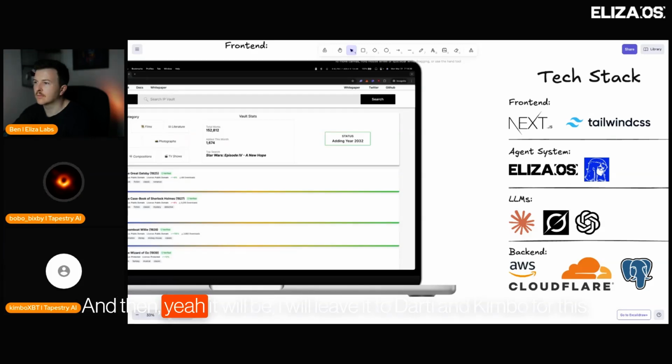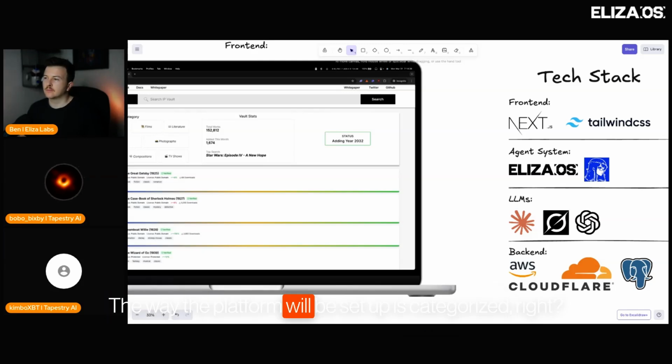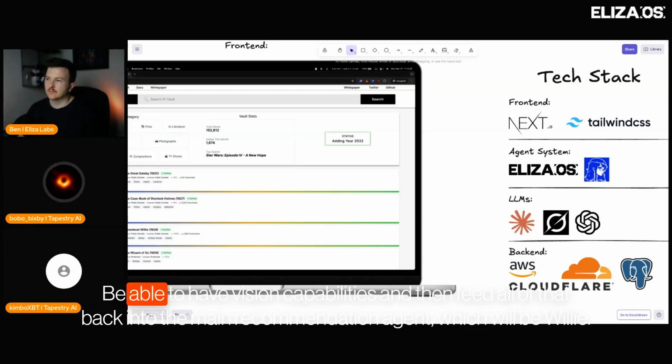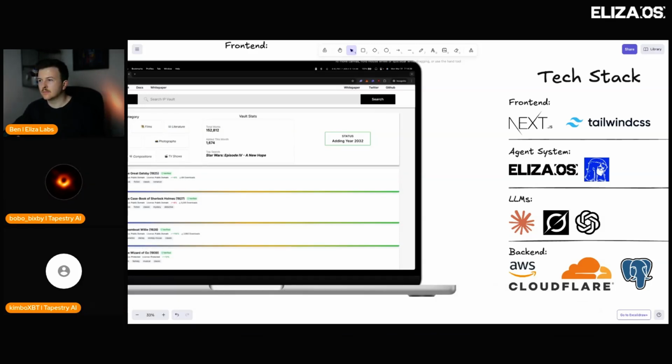And then, I will leave it to Darty and Kimbo for this, but in my mind, you will need several agents, even just for analyzing what's available. The way the platform will be set up is categorized, right? We'll need an agent that can read literature really well. Those obviously already exist. Be able to have vision capabilities, and then feed all of that back into the main recommendation agent, which will be Willie.